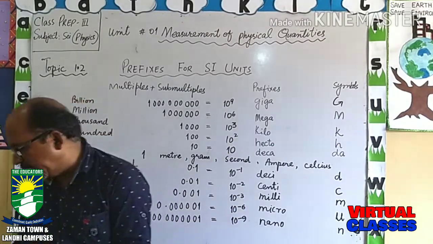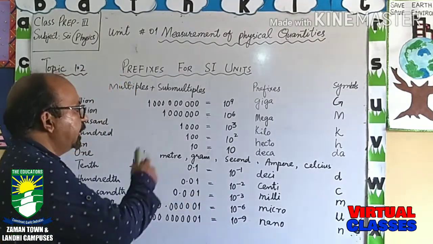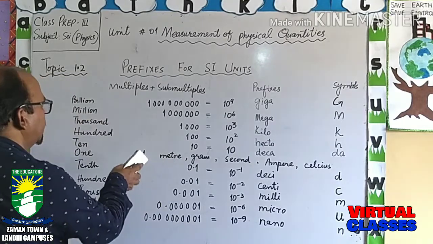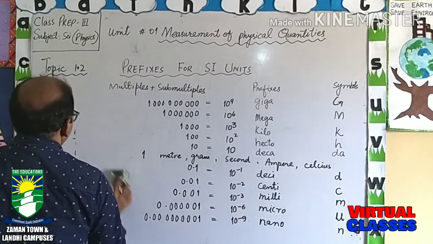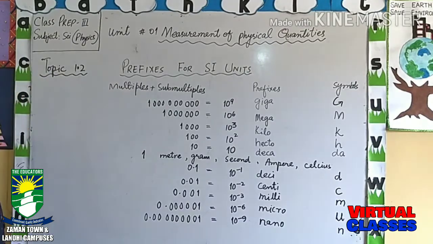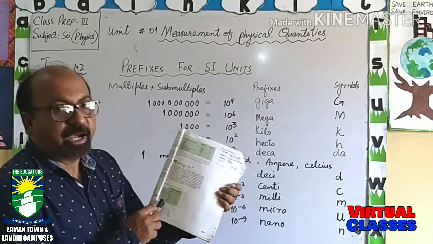So to understand, let's have some examples to understand how we can calculate these values. For example, here in your book only a few are given.